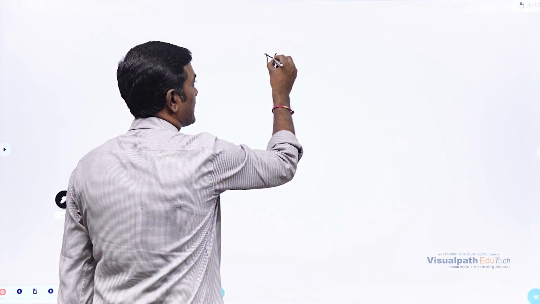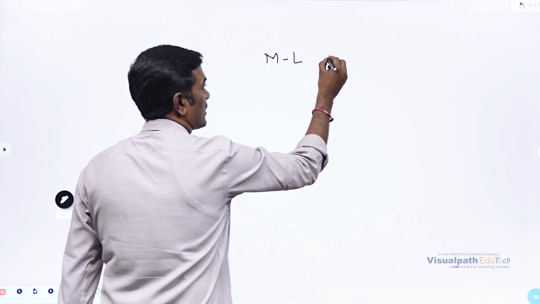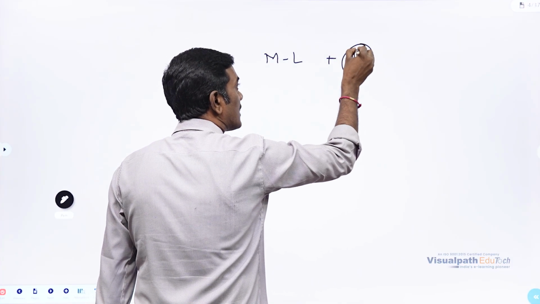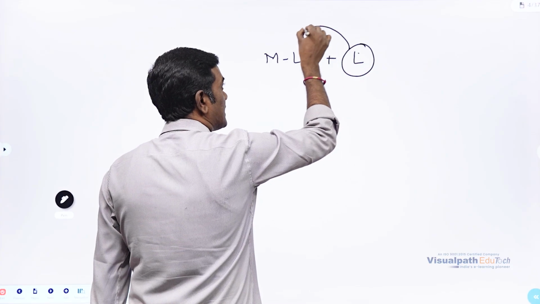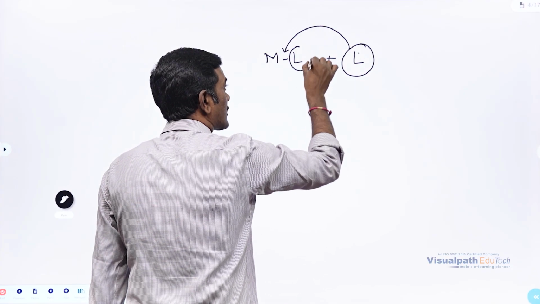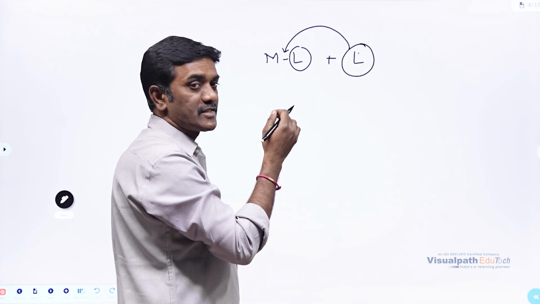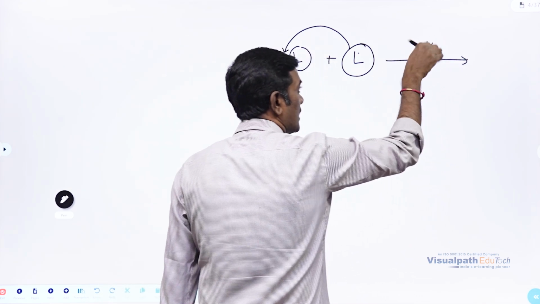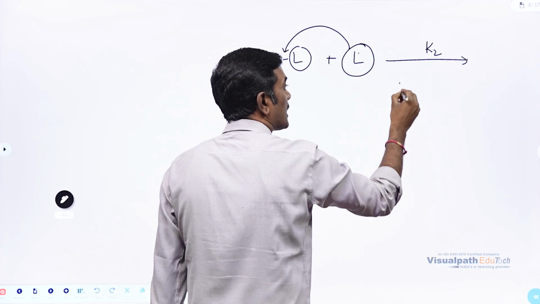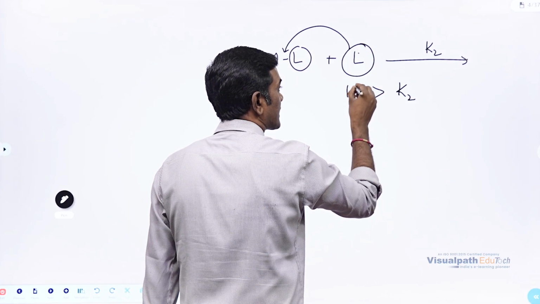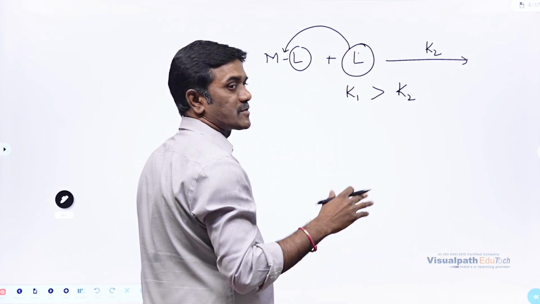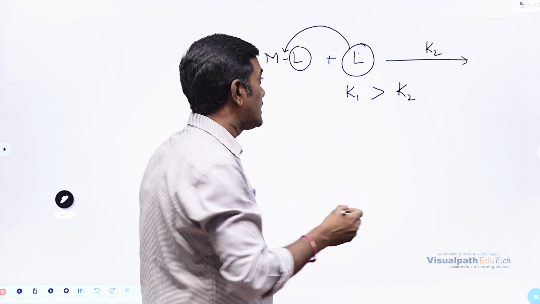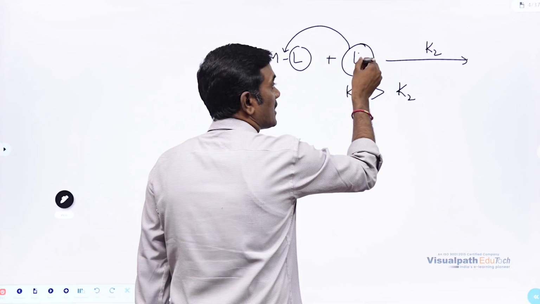For example, ML ligand already formed. One more ligand is going to enter. What will happen? This ligand will have some electrons, right? Those electrons will be repelled by the electrons of the ligand which is already present with the metal. Because of this, K2, because the stability constant here is K2, will be less than K1. K1 occurs fast because there is no ligand repulsion in the first case, that is with K1. In this case, only one ligand is repelling with the other ligand.